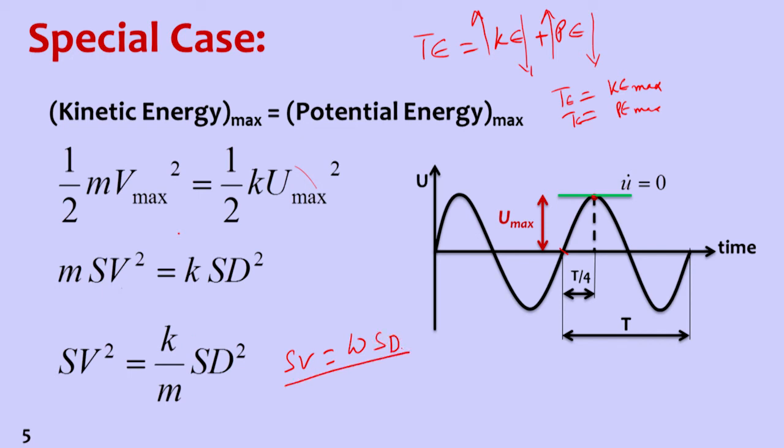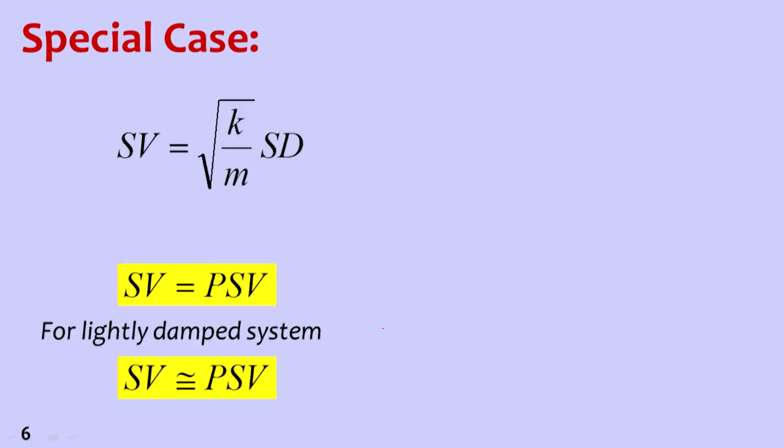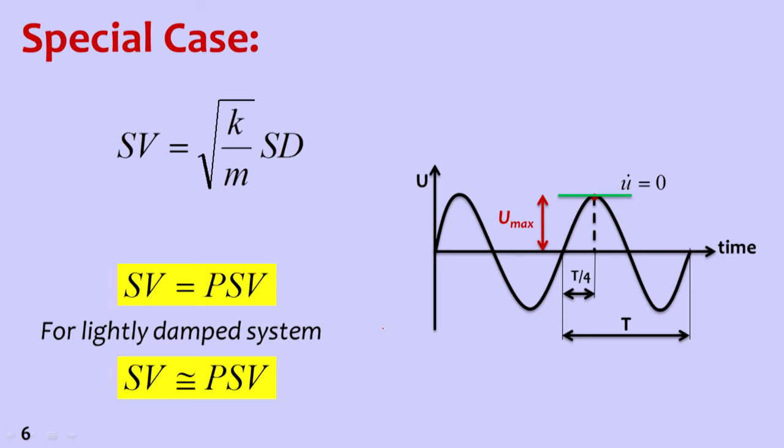So you can see this one. Spectral velocity is equal to omega times spectral displacement. Now if you look at all the cases, in this special case, spectral velocity is equal to spectral displacement multiplied by omega. So that is, spectral velocity is equal to pseudo spectral velocity under this situation. And similarly for the lightly damped case also, same thing. And for stiff systems, now we discussed about damping.